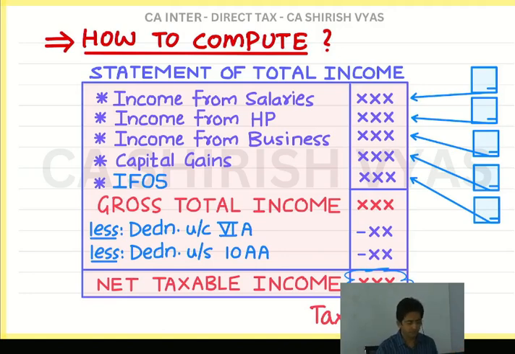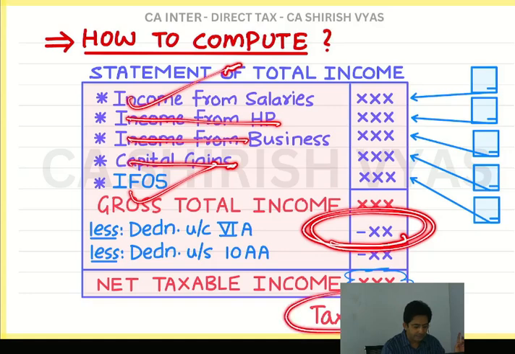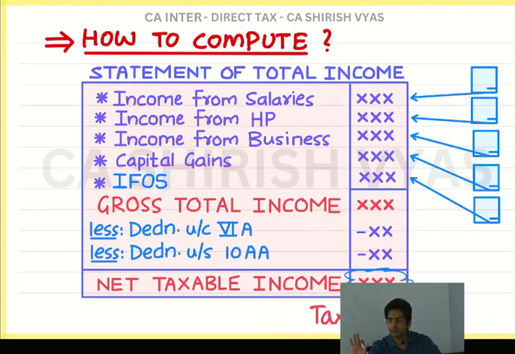Okay. So our first chapter will be income from other sources, and then I will take income from salary. After that also, I will keep the other heads pending. I will directly go to chapter 6A and then I will explain tax calculation. This sequence is tried, tested and trusted. It's not being experimented on you. So just follow what I'm saying, okay?